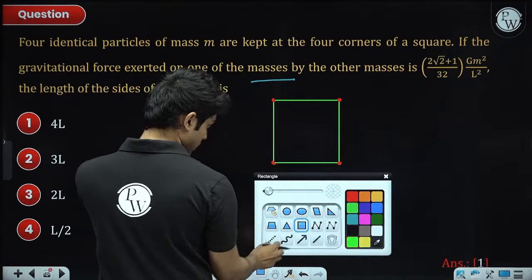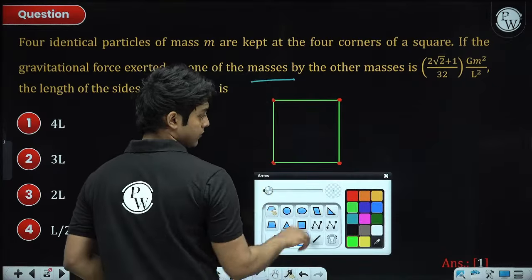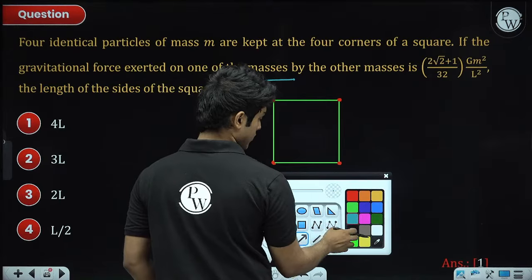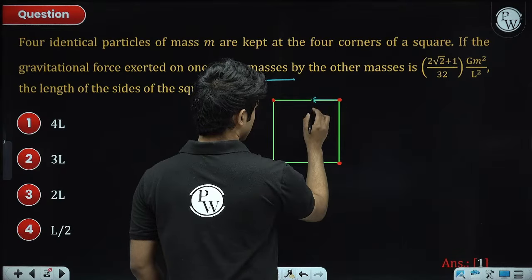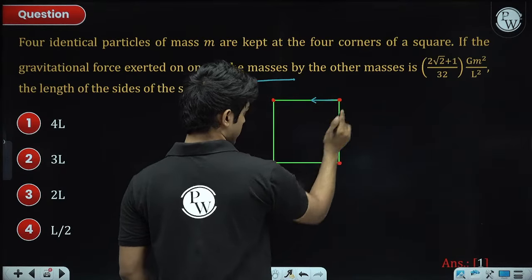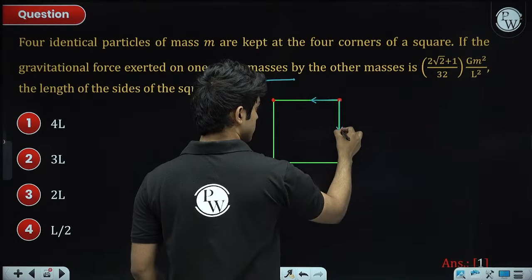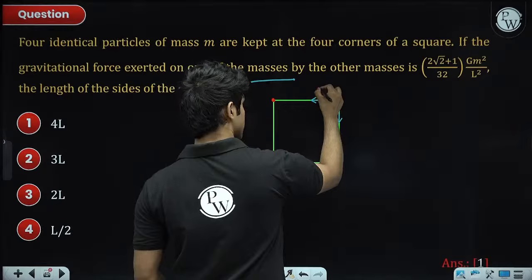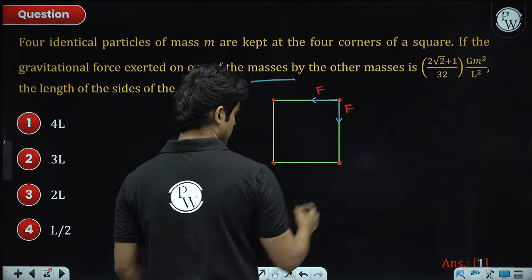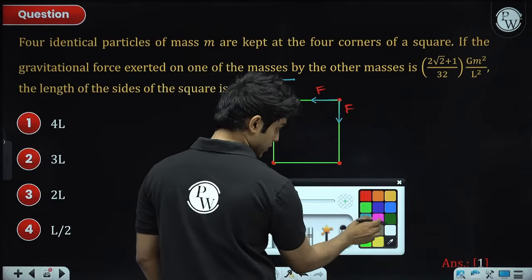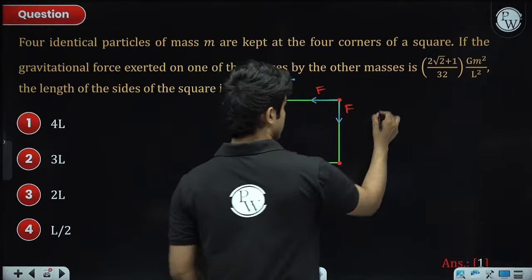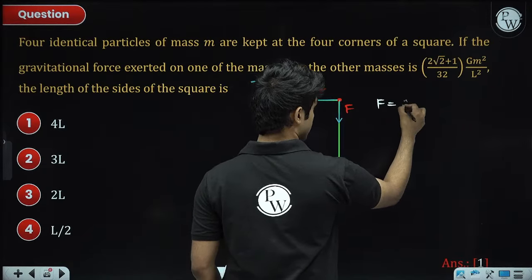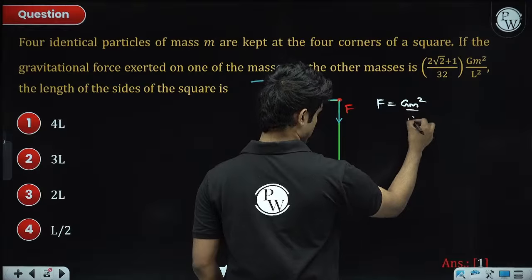Okay, so if I pick the particle on the right corner, this particle will attract this one, this particle will attract it in this direction. These two forces, let's call it F. If the side length of the square is A, then F is simply Gm square by A square.